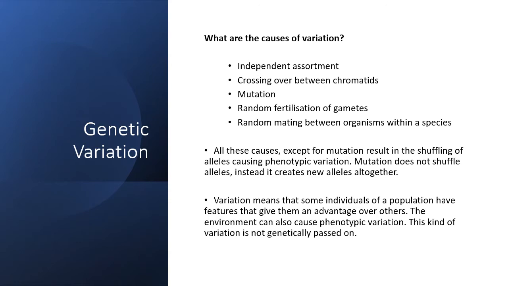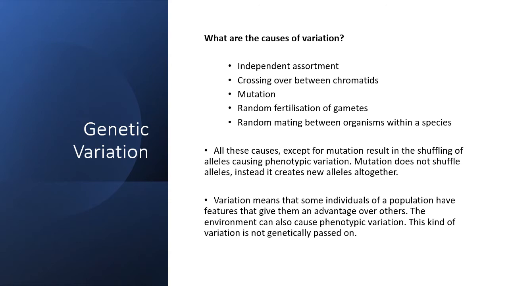Let's take the human fertilization process, for example. Whenever there's an egg in the ovary and there's a sperm swimming towards the egg, that sperm has not been programmed to be the one to fertilize the egg. Its ability to reach the egg is really random, and as a result of that, it can result in a variety of traits that would then be variation.